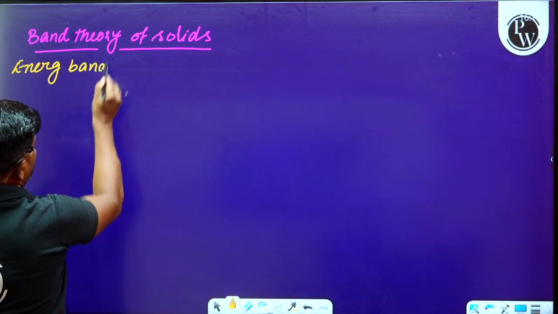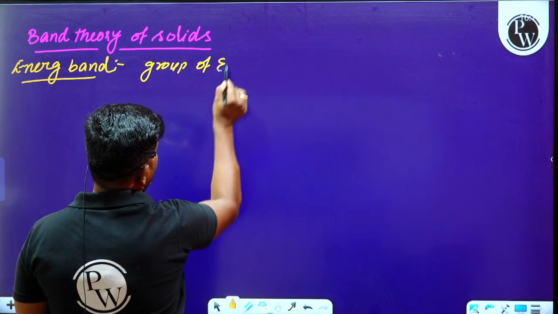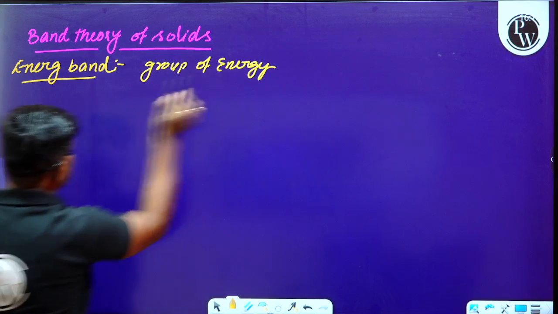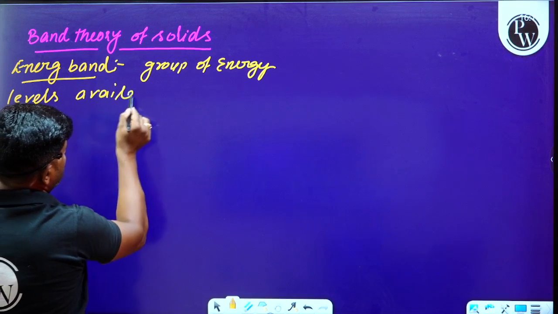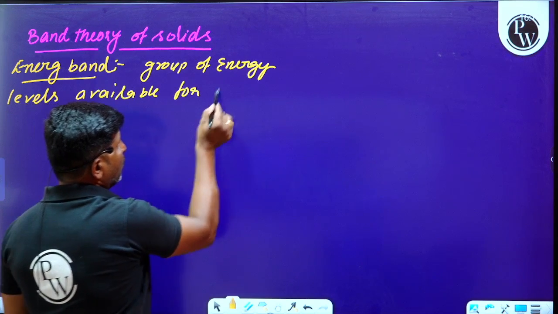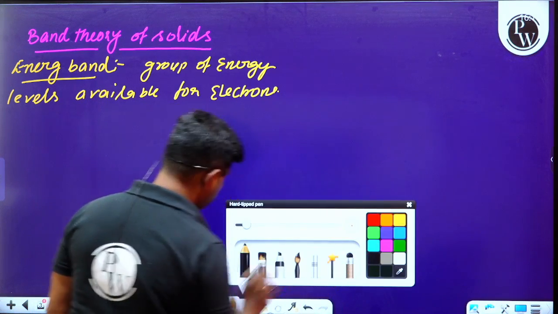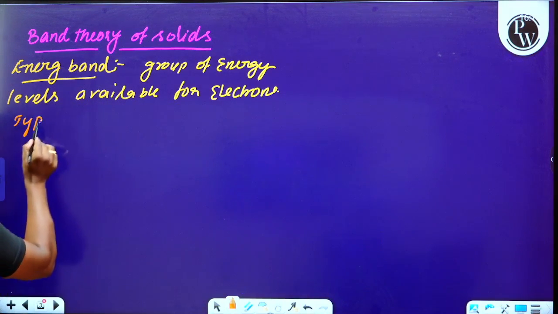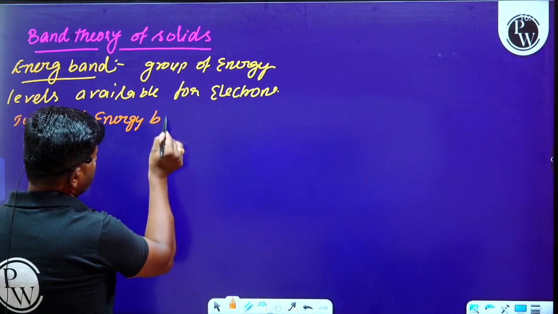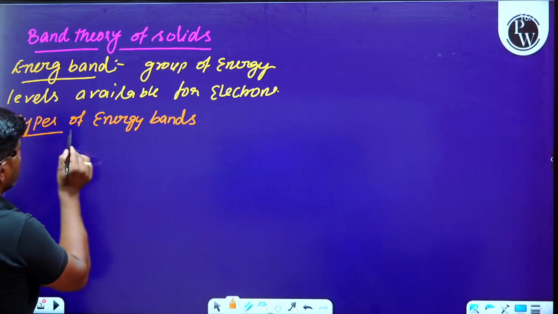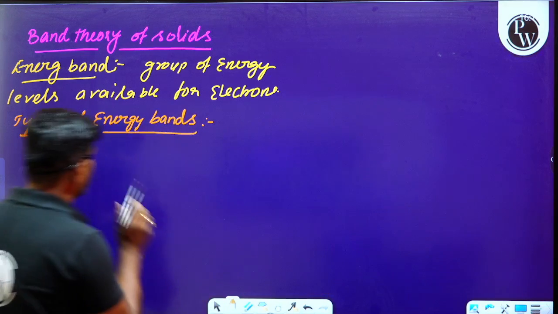a group of energy levels available for the free electrons, or for the electrons, we can say. That is the energy band. So what are the different types of energy bands here? Types of energy bands. So just have a look at these energy bands here. These are all the basic terminologies we have to keep in our mind.